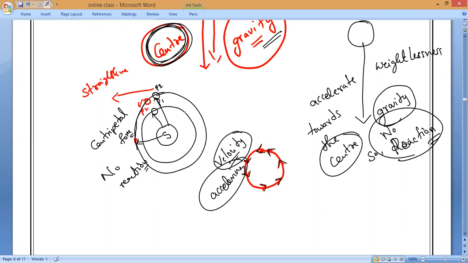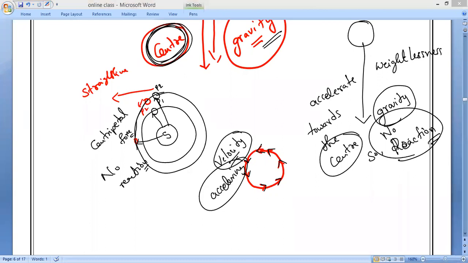What do we call it? Weightlessness. Understand, Mitakshri? Are you clear, Mitakshri? Divya? Akilan, do you understand what weightlessness is? Yes, sir.